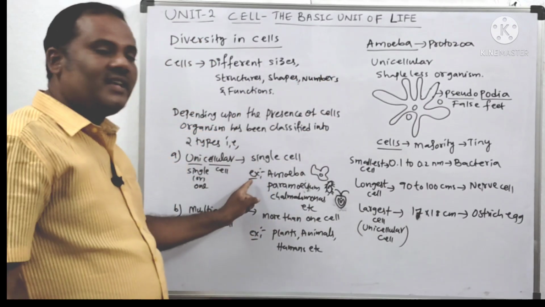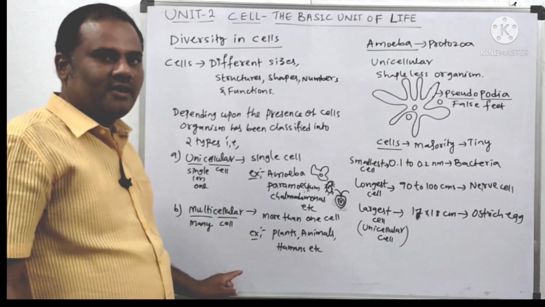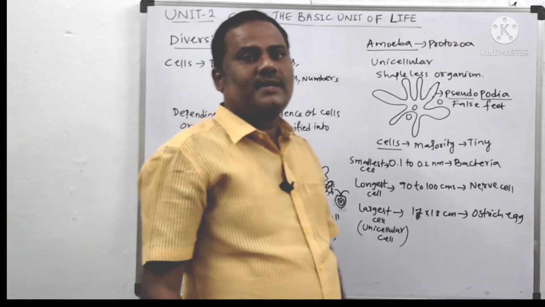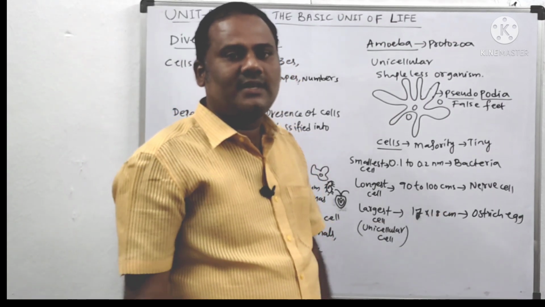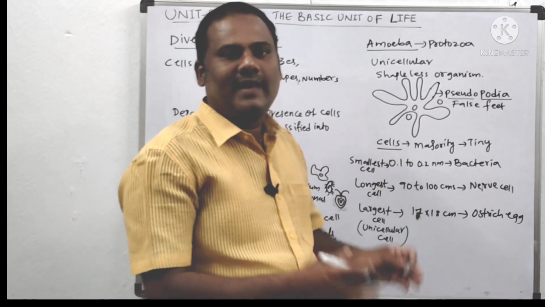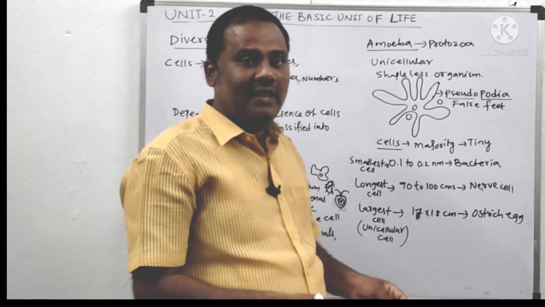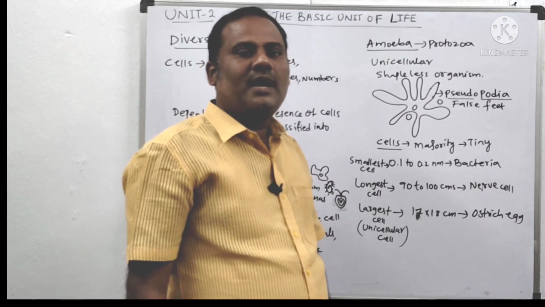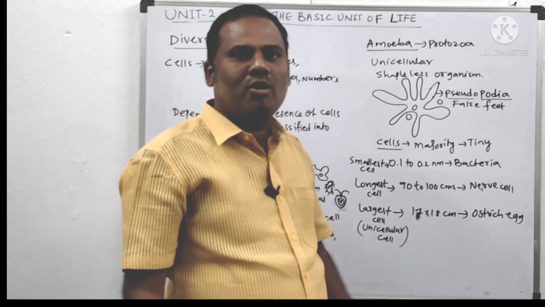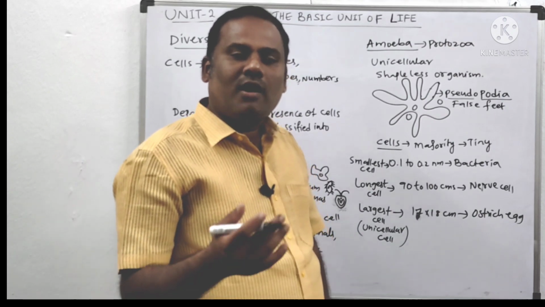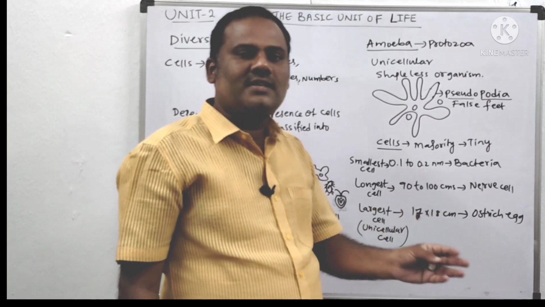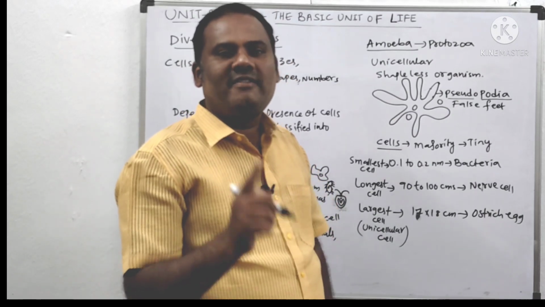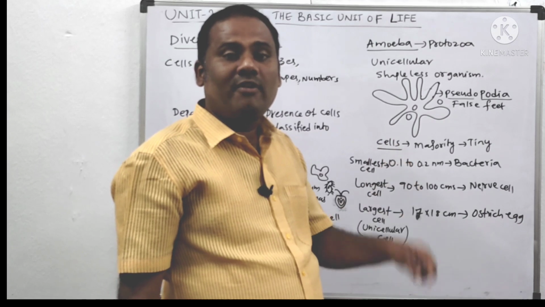Just now I told you some organisms have only one cell, and some have plenty of cells. For example, the largest animal on earth is the elephant, and in the water, the blue whale. Such organisms are that huge because their cell numbers are more. But whether it is a tiny organism or a large organism, all are made up of cells only. So we can say the cell is the basic unit of life.